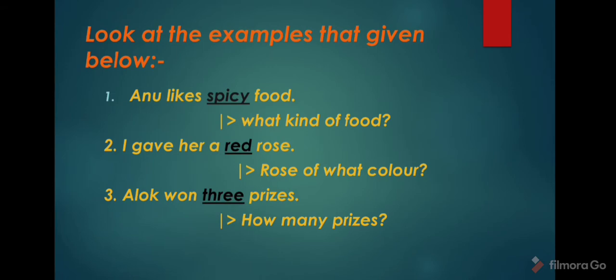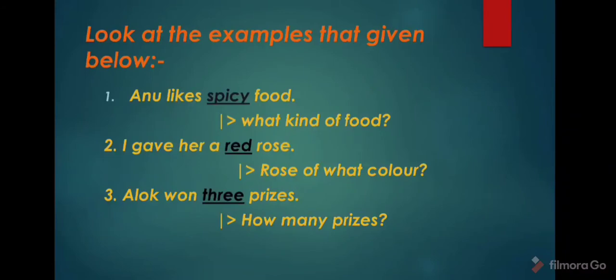Anu likes spicy food. I gave her a red rose. Alok won 3 prizes. You can see here 3 words I have written in black color. Why? Because in the first sentence, Anu likes spicy food, I am denoting what kind of food. In the second, I gave her a red rose, here I am denoting what color of rose.